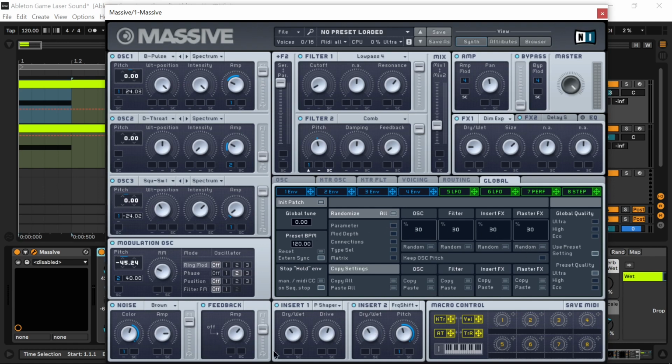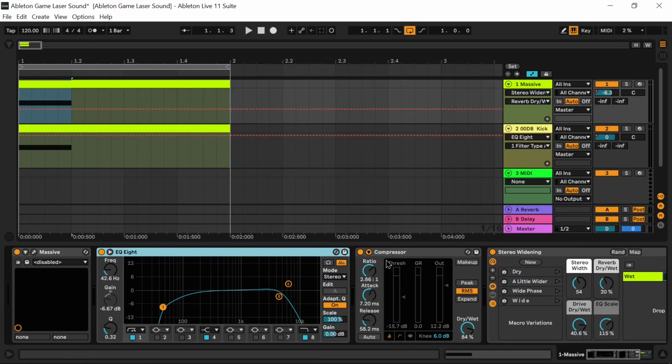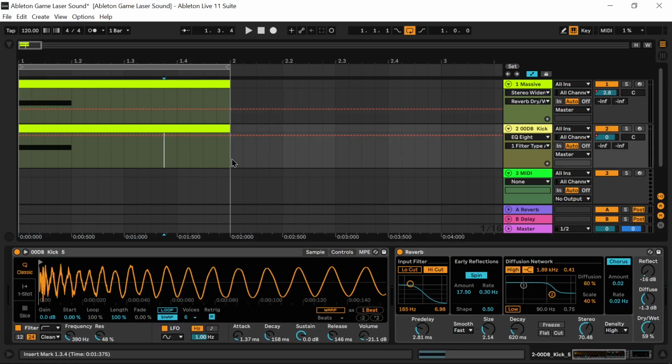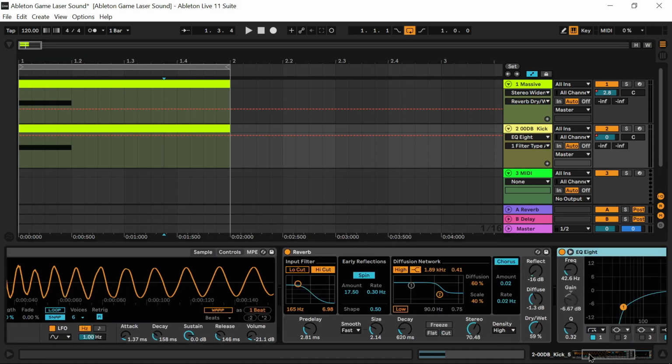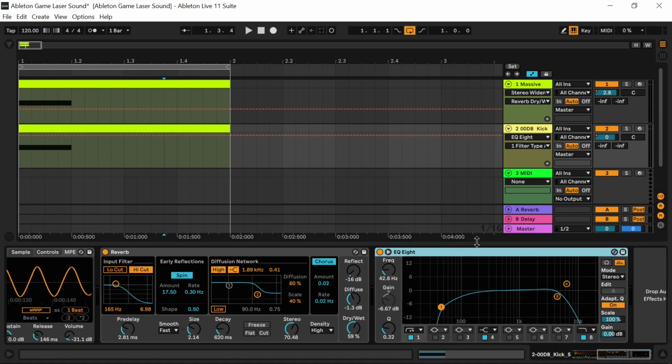As for effects on the laser gun sound, I used EQ8, a compressor and a stereo widening plugin tool. Then on channel 2 I use a kick drum to add some bass power to the laser gun with the kick drum loaded into Simpler, and using reverb and the EQ8 as effects and filtering the kick drum sound.